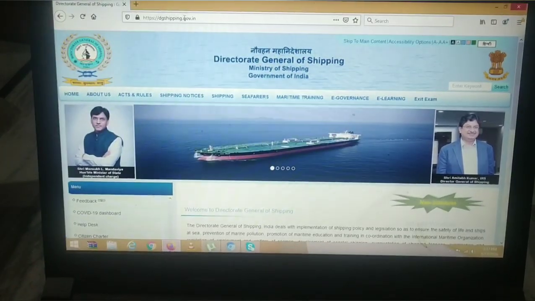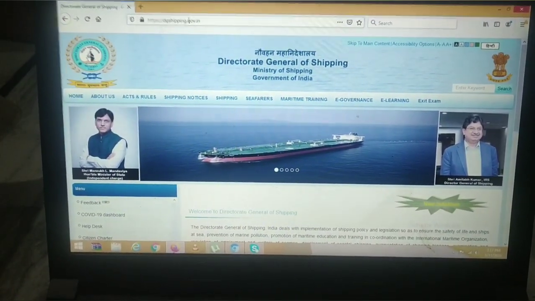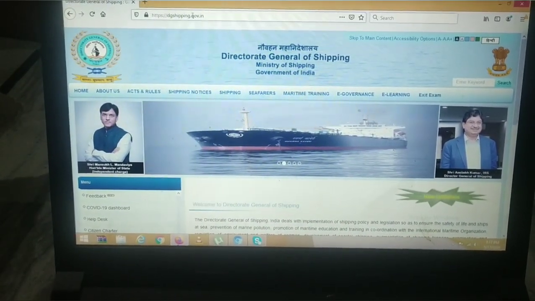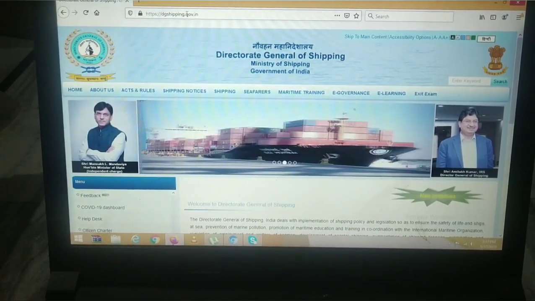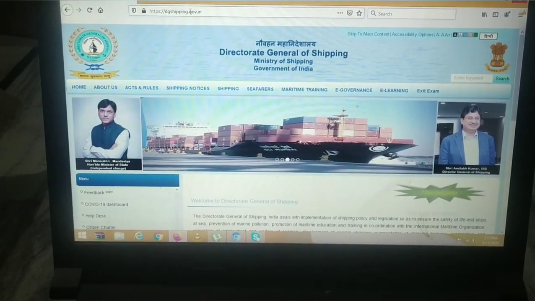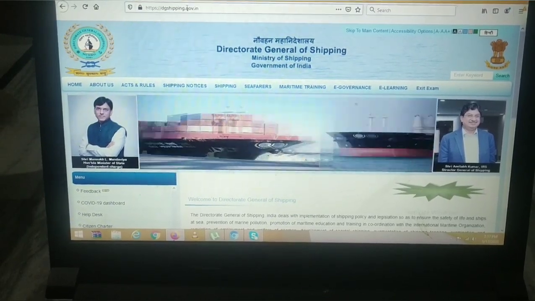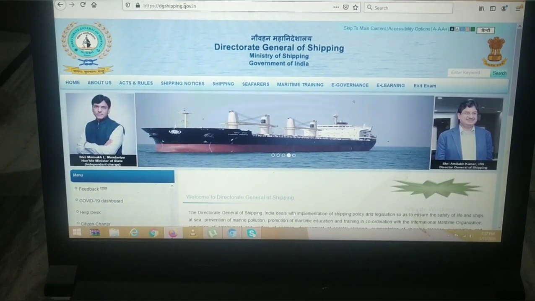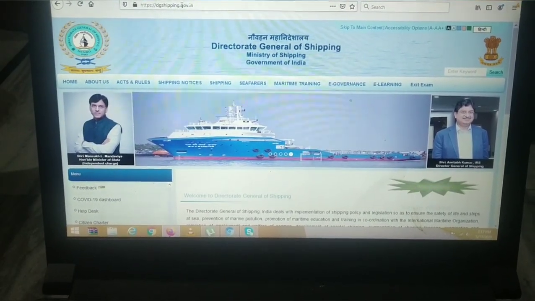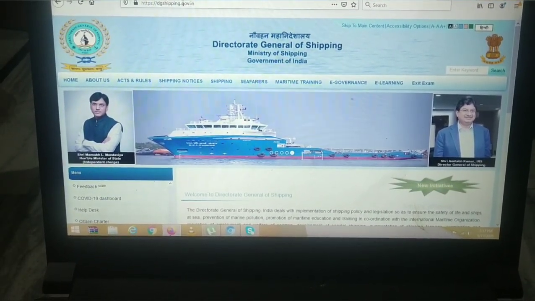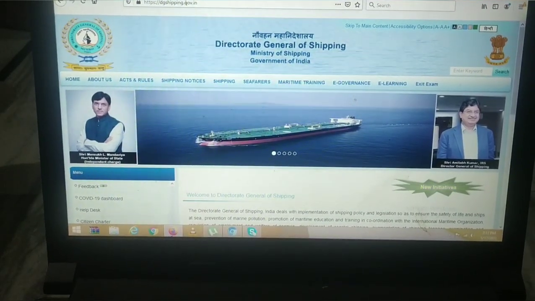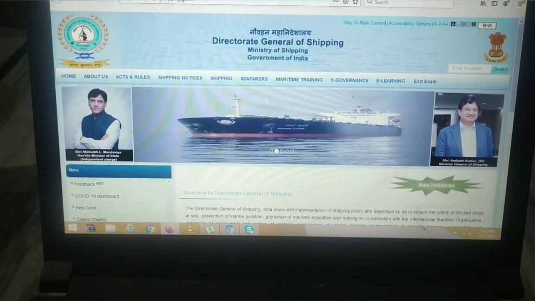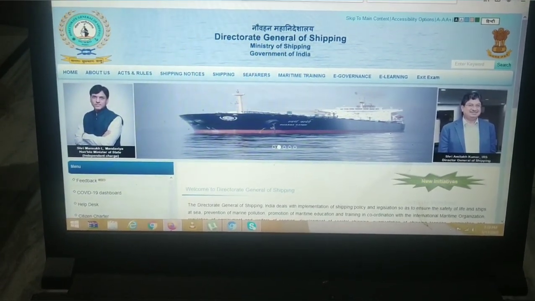In this circular, they want to convey that every seafarer who wants to achieve a certificate for STCW courses, fresh or refresher, has to follow the following procedure before obtaining a certificate. First, he has to complete the required number of hours of learning through the DG e-learning site, and then he has to register himself through a college. Then he will give the exit examination, and then he can get the certificate regarding the STCW course.